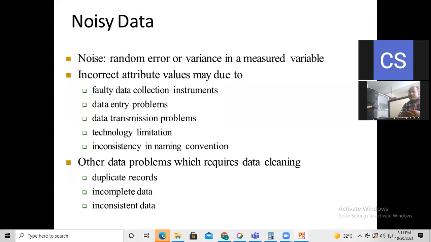Incomplete data means some value is missing, some record is missing, some attributes are missing. All these we can consider incomplete data, and then the inconsistent data.